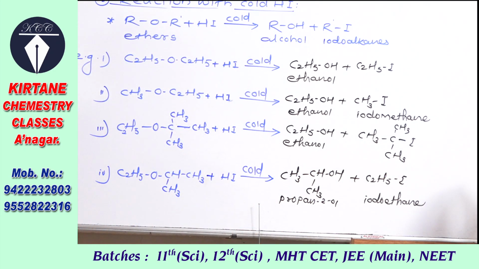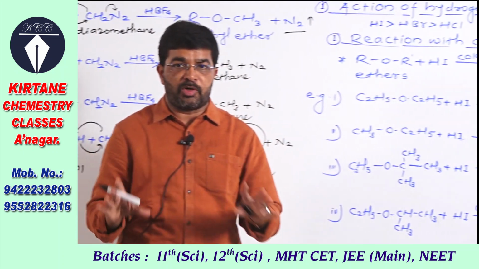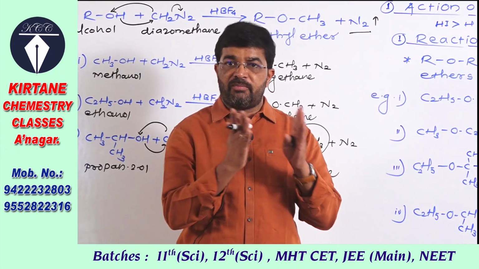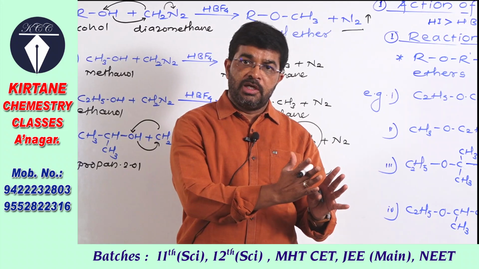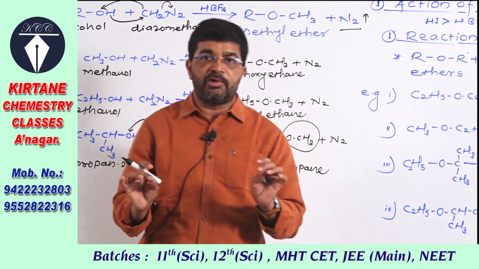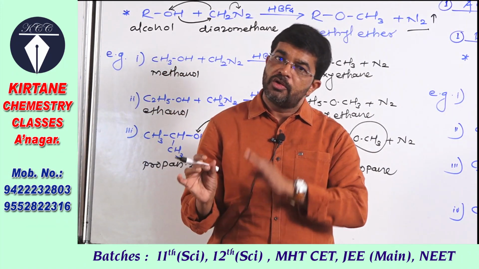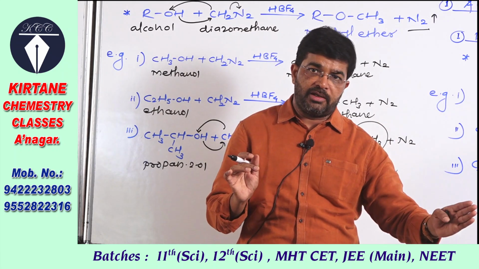I will say it again: if the two alkyl groups are similar, that is a simple ether, there is no problem, anyone can form alcohol, the other forms iodide. But if the two alkyl groups are different, then the general rule you have to remember is: the larger alkyl group forms the alcohol, the smaller alkyl group forms iodide.